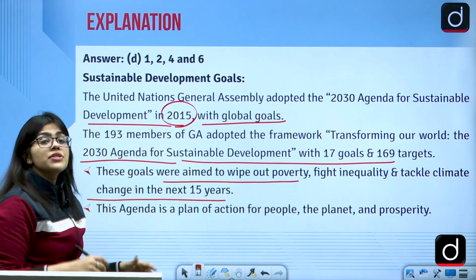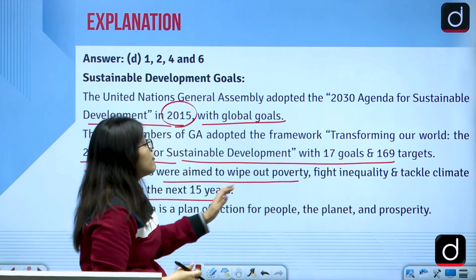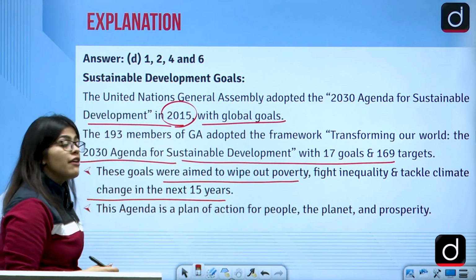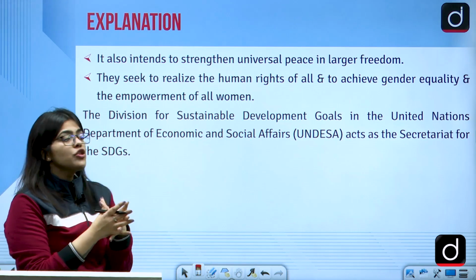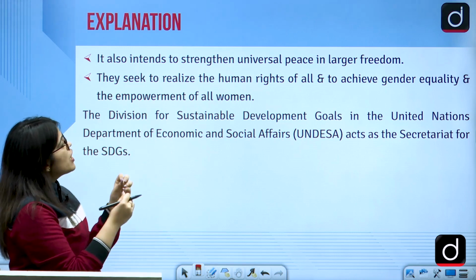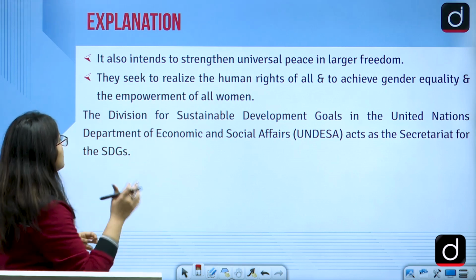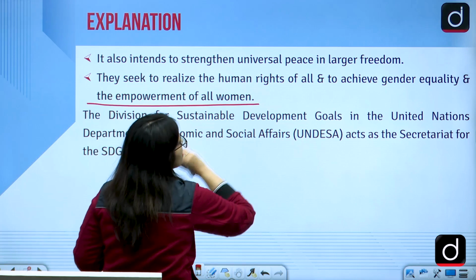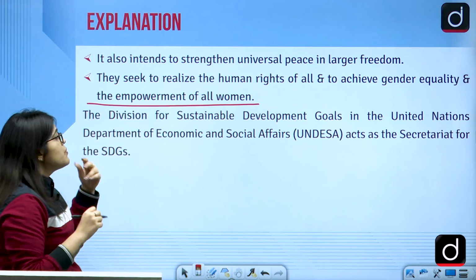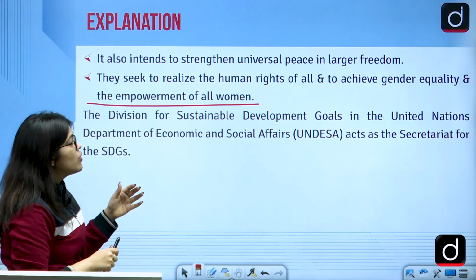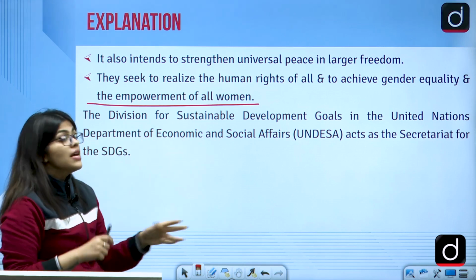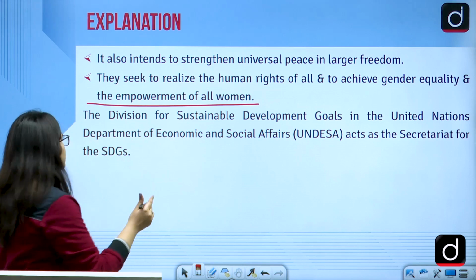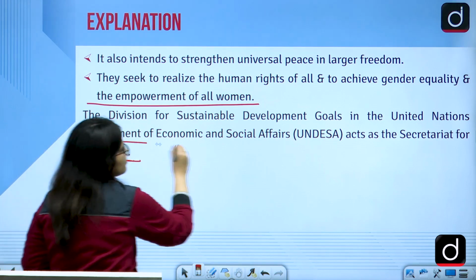The agenda is an action plan for the people, for the planet, and for the prosperity of everyone. They seek to realize human rights, achieve equality for everyone, and empower women as well. The Division for Sustainable Development Goals in the United Nations Department of Economic and Social Affairs acts as the secretariat for the SDGs.